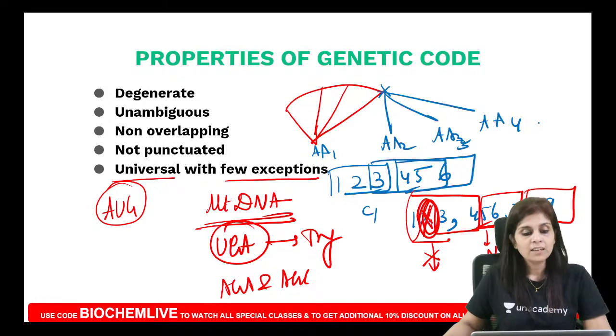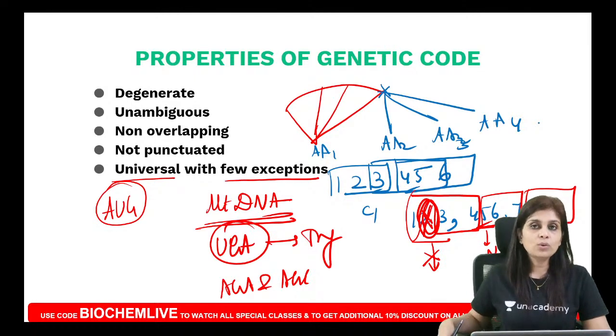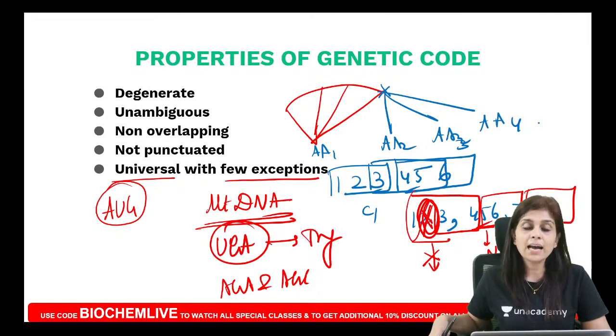Okay. So tell me, what are the properties of genetic code? Very good, Bharat. You are right. So what are the properties of genetic code? Your genetic code is degenerate, but it is unambiguous. It is non-overlapping. It is not punctuated. It is universal with few exceptions.